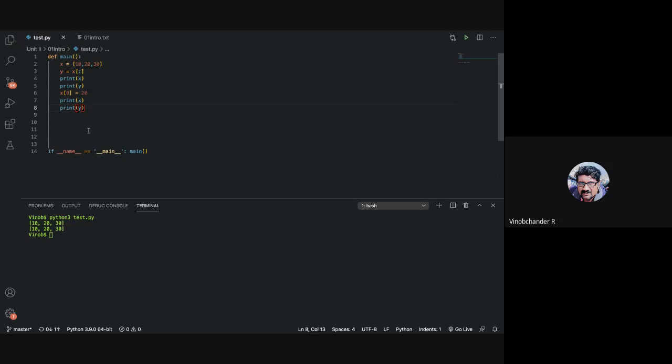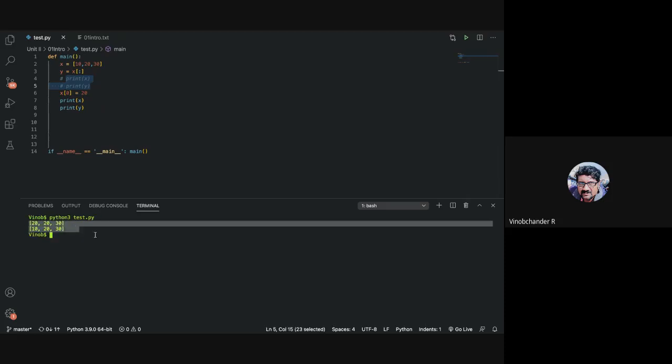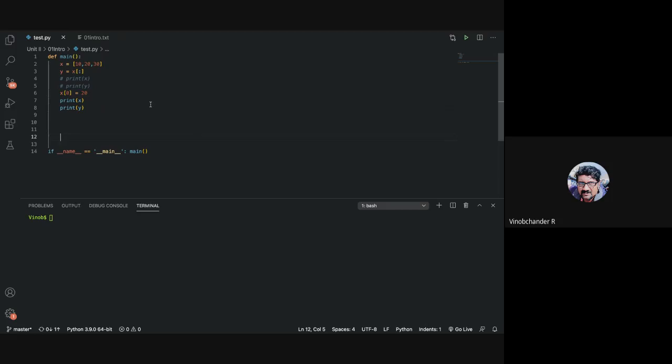Now that we have cloned, will it be 10, 20, 30, 10, 20, 30 or 20, 20, 30 and 10, 20, 30? X will be 20, 20, 30 and Y will be 10, 20, 30. Let us see. Yeah, so this is making use of the slicing operator. Clear, all of you?